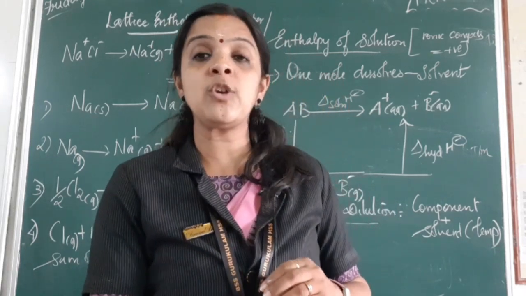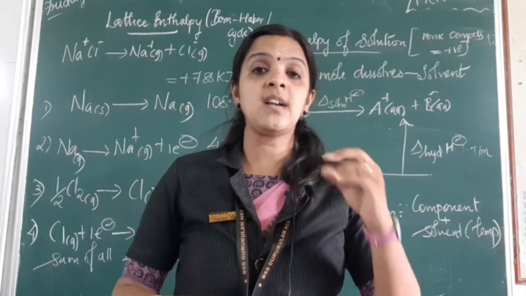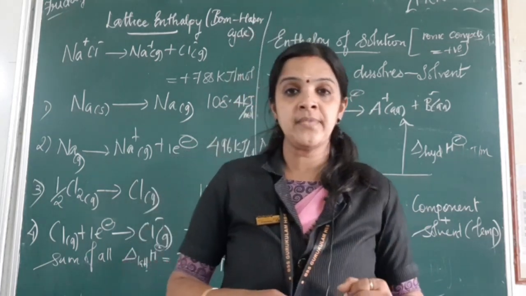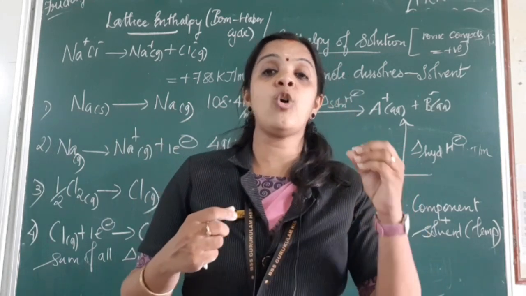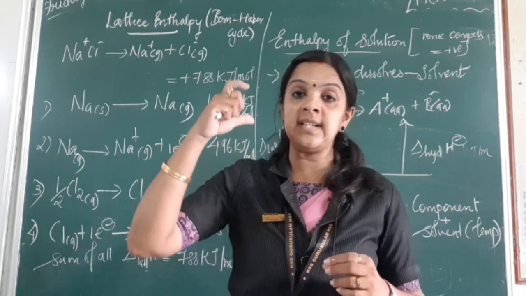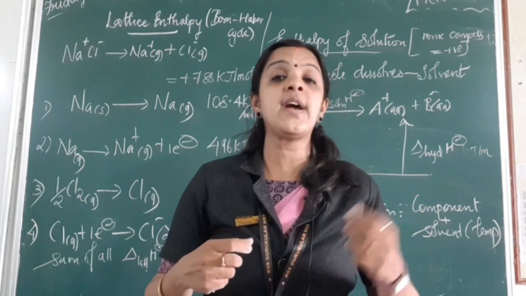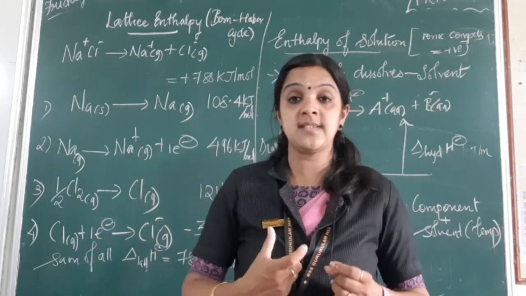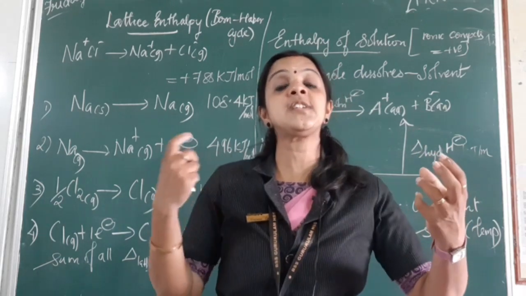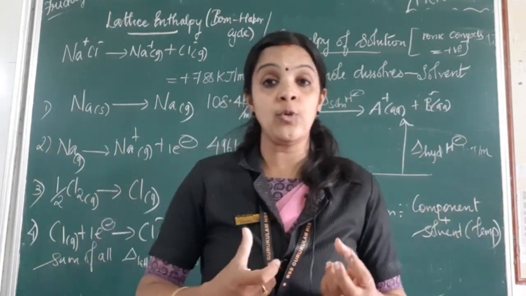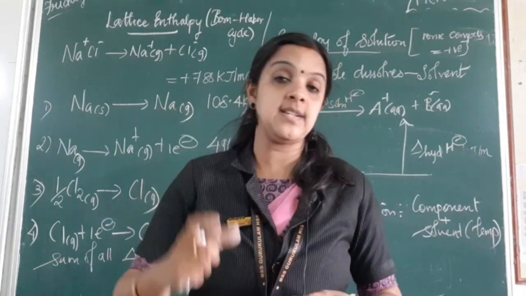The next we have is something called spontaneity. We know what spontaneity is: something that occurs on its own. We say she speaks spontaneously. So spontaneous means it happens on its own without any external support. Like when paper burns in the presence of fire and oxygen, combustion takes place. So all these are spontaneous reactions. But there are some reactions, like hydrogen and oxygen gas kept in a room, where the reaction takes place very slowly, but definitely it is a spontaneous reaction.